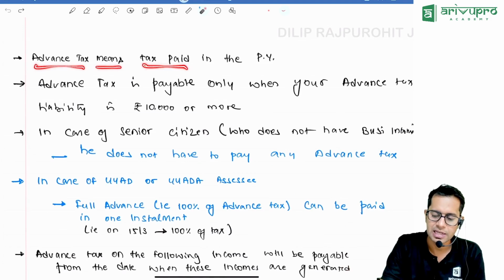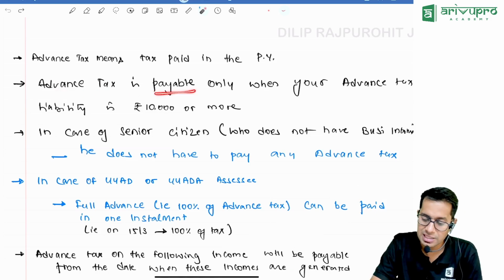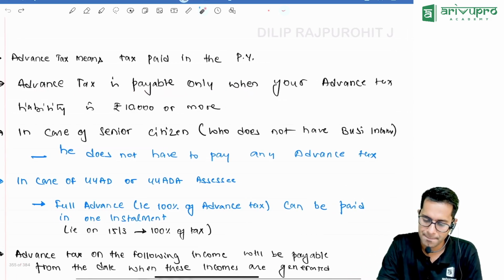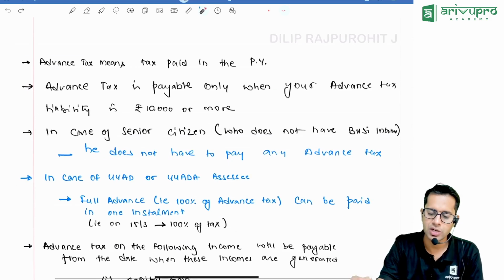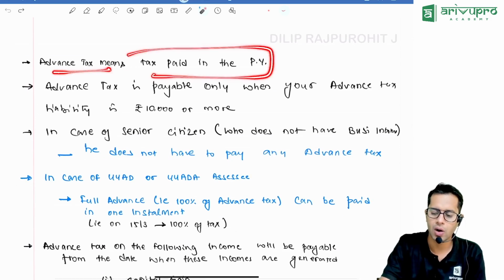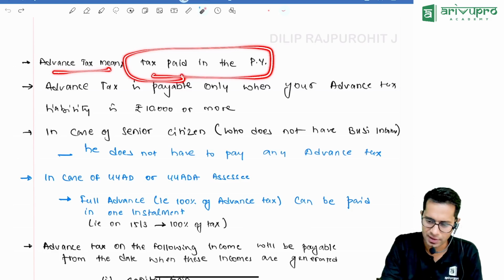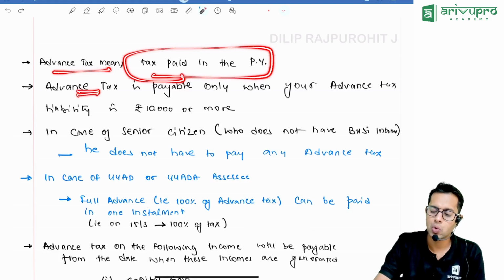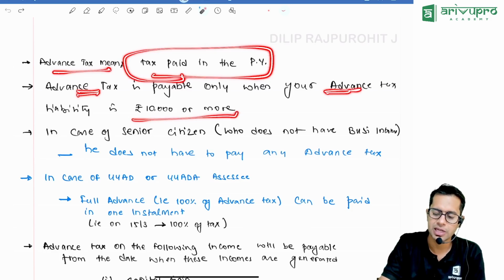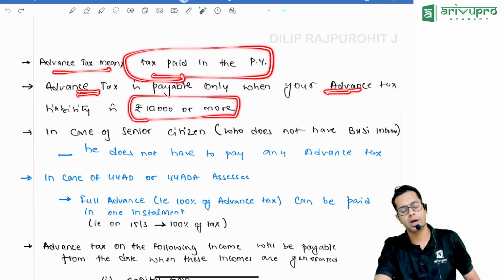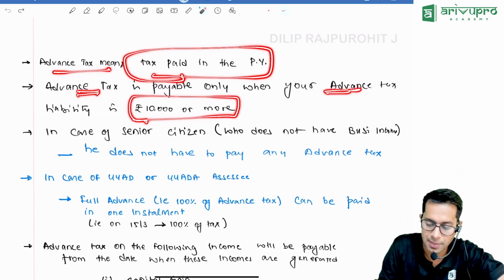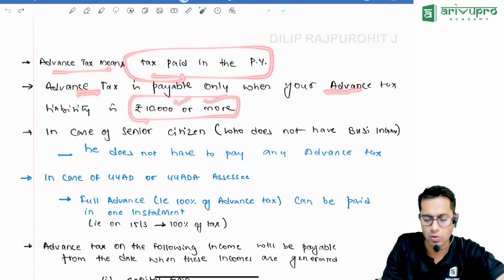Advance tax means the tax paid in the previous year. See, what is advance tax? Advance tax means all the taxes paid by you in the previous year. You will have to pay advance tax only if your advance tax liability is rupees 10,000 or more. Only if your advance tax amount is 10,000 rupees or more.